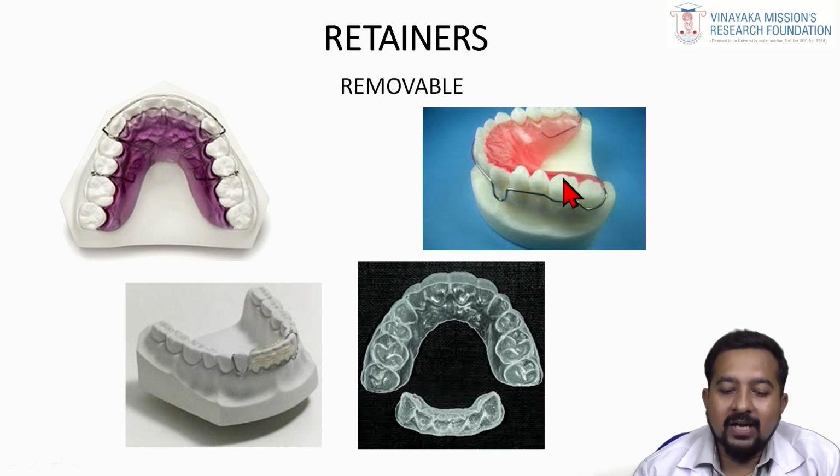Then you have a Begg retainer. Then you have a clip-on or spring aligners or wrap-around retainer. So these are all examples of removable retainers. These can be removed by the patient.